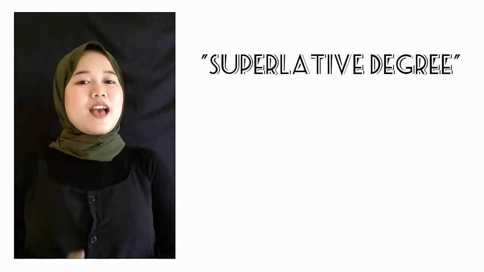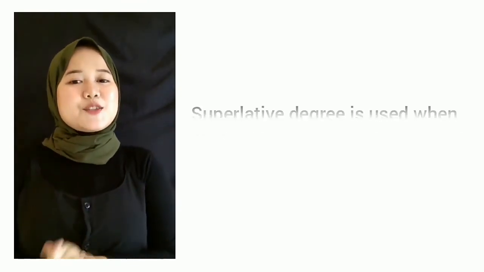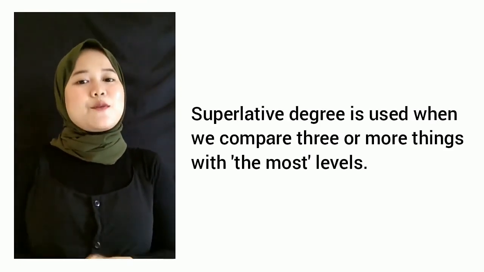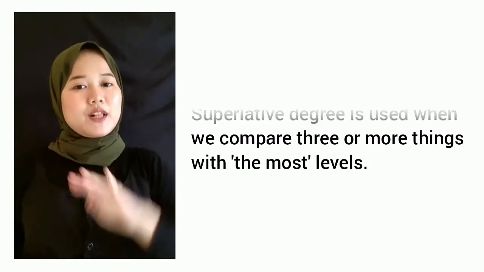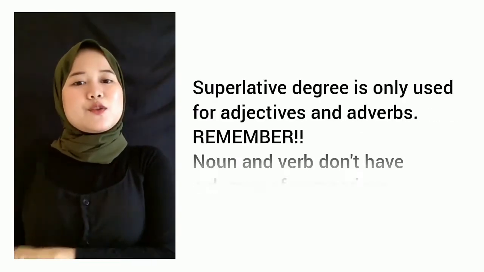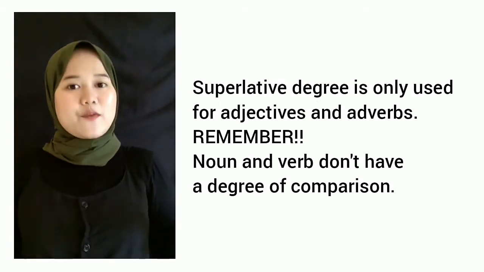So now I will explain to you the material of the superlative degree. I think you all are familiar with this material, right? So I will only explain it a little. The superlative degree is used when we compare three or more things, with the highest level. It is only used for adjectives and adverbs.